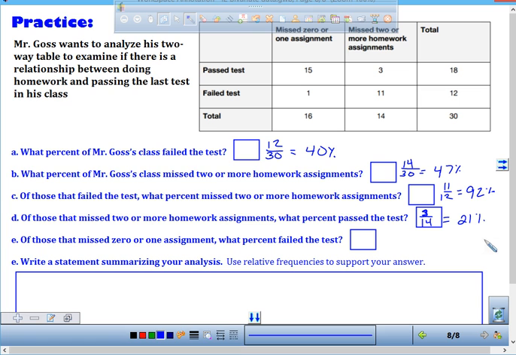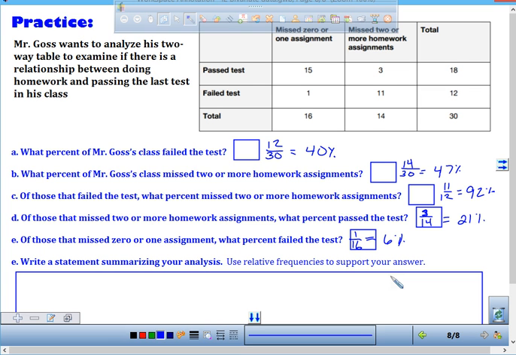Of those who missed 0 or 1 assignment, 16 missed 0 or 1 assignment. What percent failed? 1 out of 16. 6.25%. So 6%.